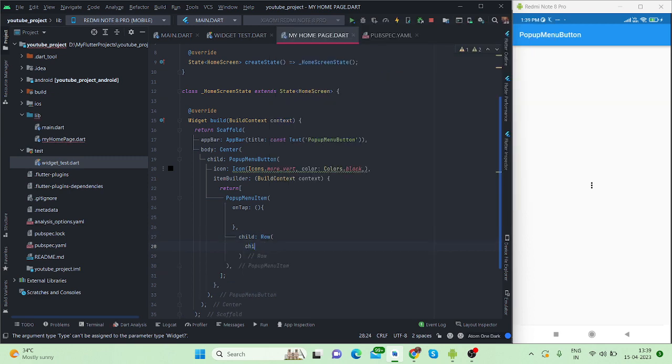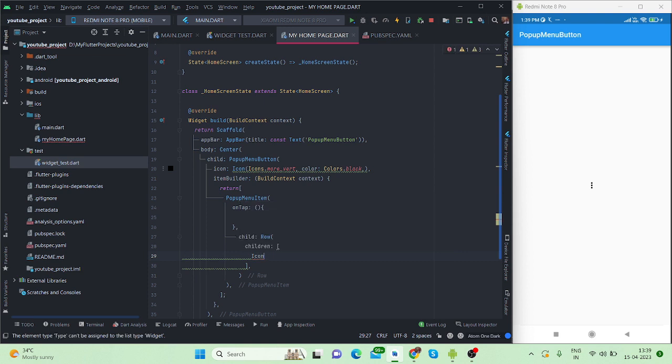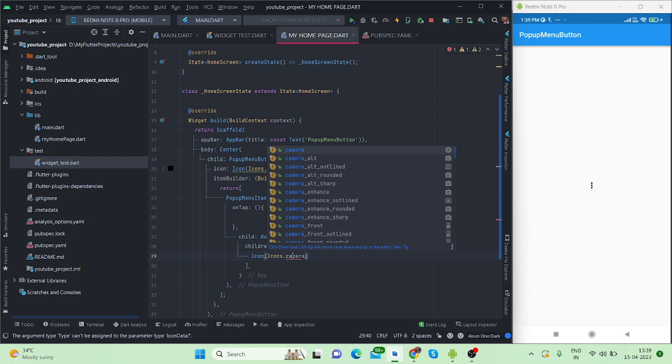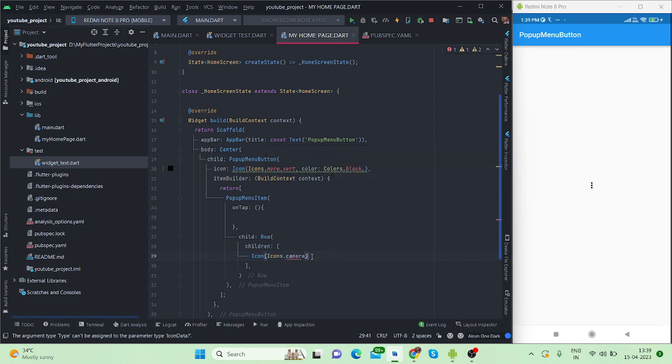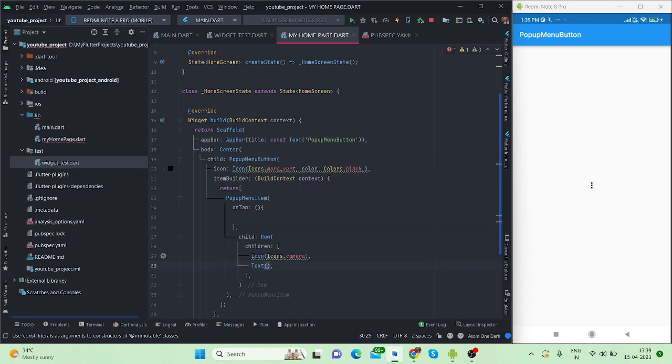So inside the row's children, first of all an icon widget, then Icons.camera, then a text, which would be simple camera, okay, and let me run this.